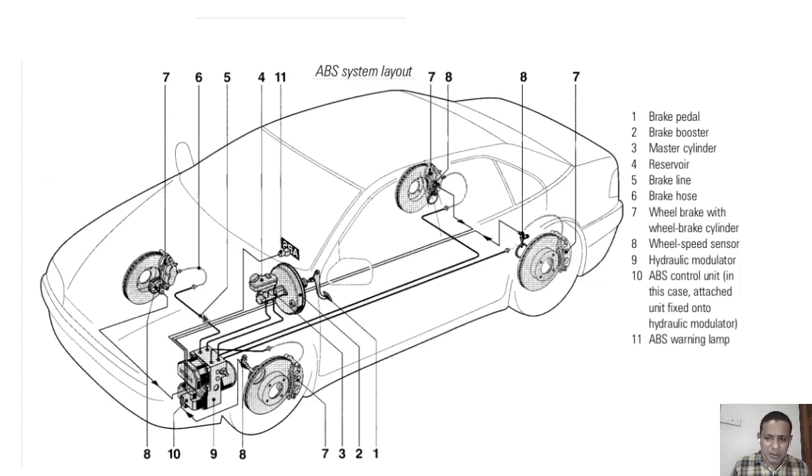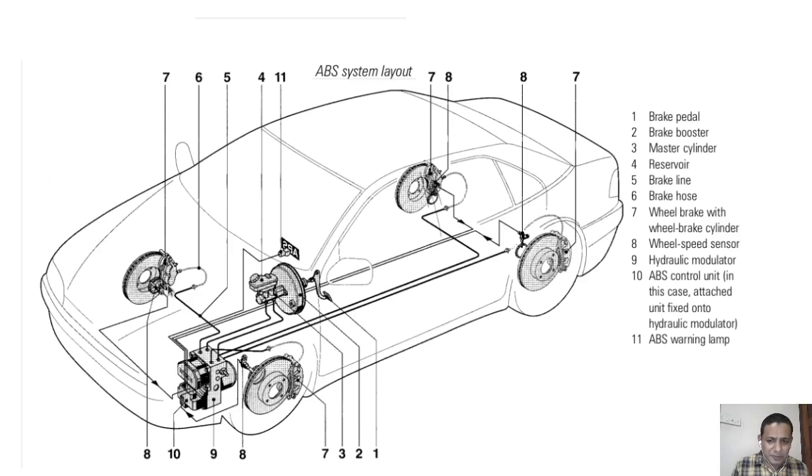And all these are the hydraulic lines, and here is the speed sensor. Eight is the wheel speed sensor, and seven is the disc brake mechanism. In each wheel there should be a speed sensor.